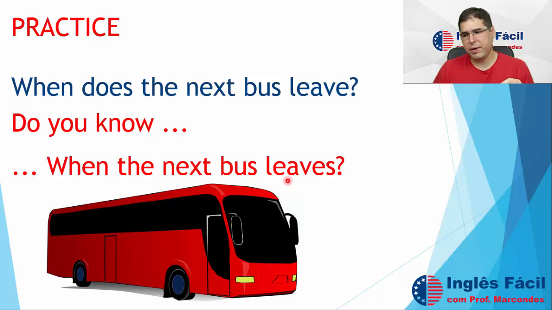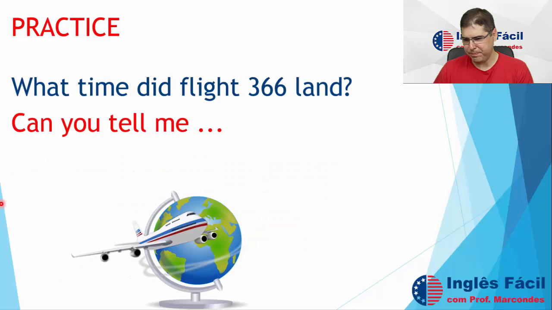So for he, she, it, we have to conjugate the verb leave with an S at the end. Remember that? So, when the next bus leaves. We just turned this question into an affirmative sentence because we have the question at the beginning already, okay?